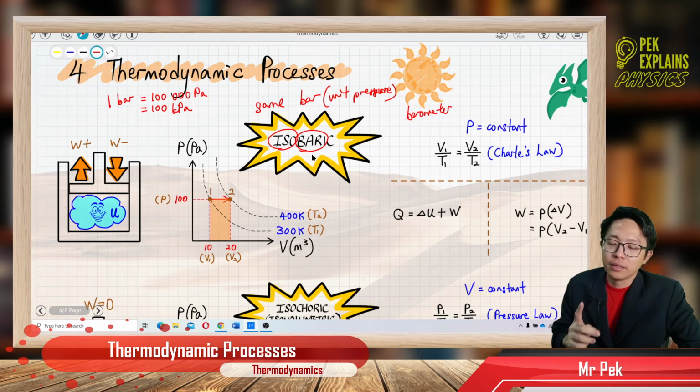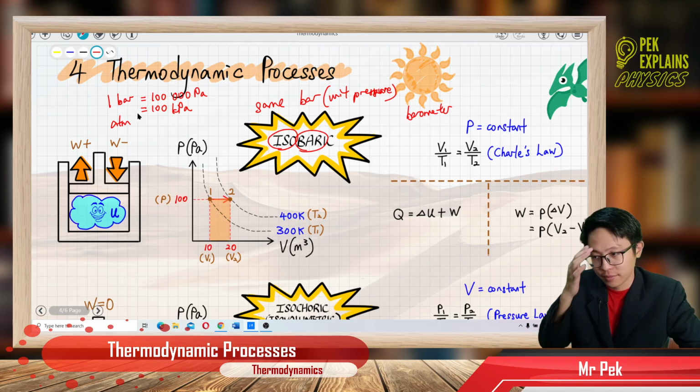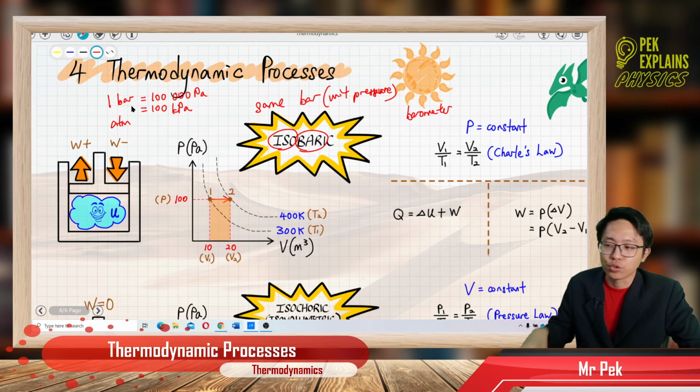Actually, we have several units for pressure: we have bar, we have atmospheric pressure, and we have Pascal. So bar is just another unit for pressure.